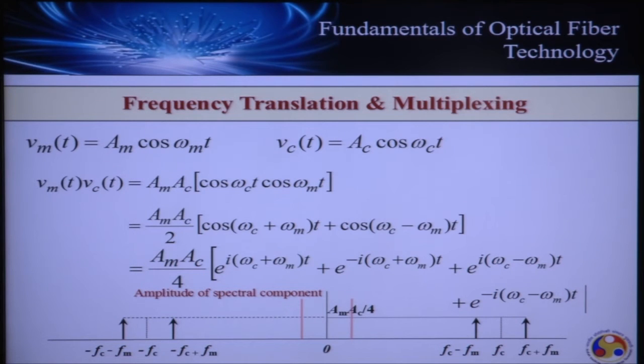So as you can see here, this is multiplication of the signal with the carrier. What you see here, the red colored dashed line, was my original signal which has to be transported. After multiplication, the original spectral lines are translated towards the positive frequency side by an amount Fc, also at the negative side by the same amount Fc.